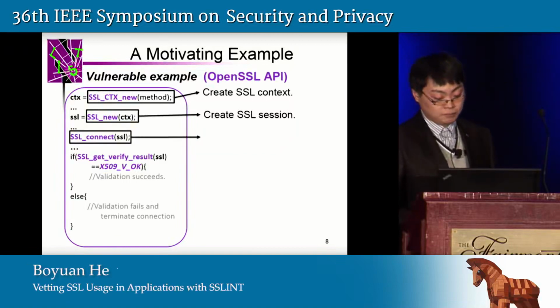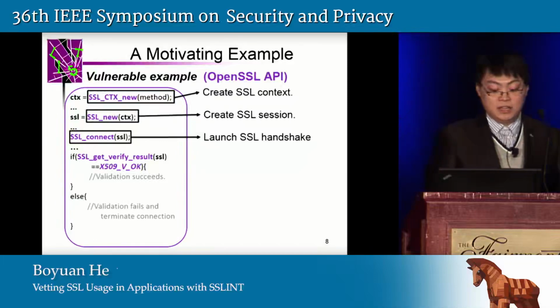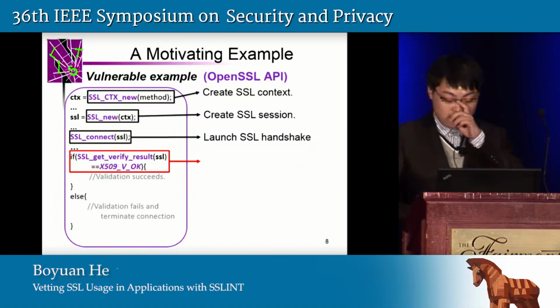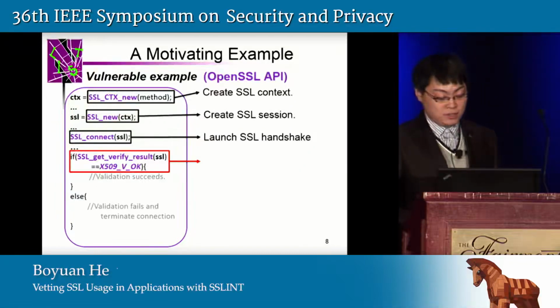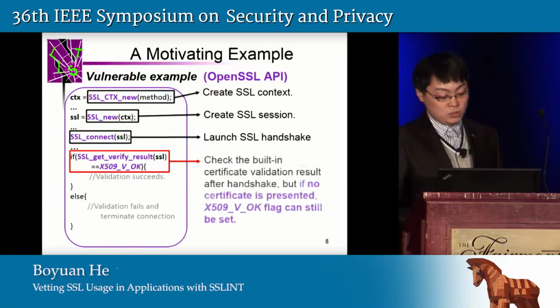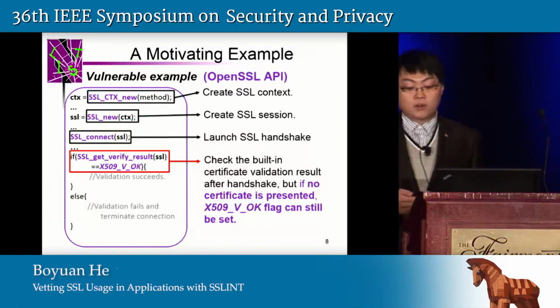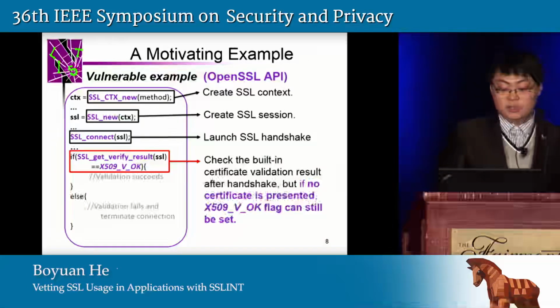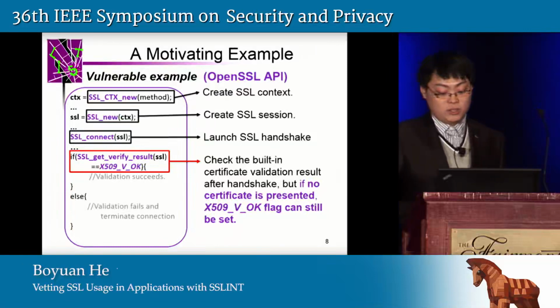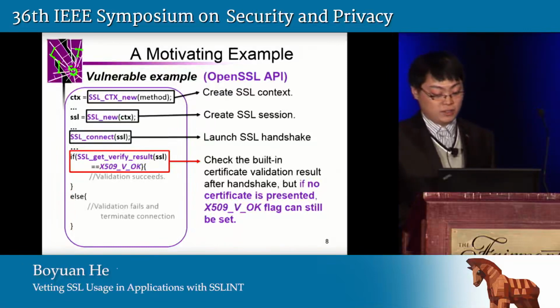Next, the SSL handshake is launched using the SSL connect API. After the connection is successfully established, another API, SSL get verify result, is called to see if the certificate validation is successful and terminate the connection if necessary. This is one of the common practices, or correct usages, when developing an app using the OpenSSL library, and we refer to it as checking after handshake.